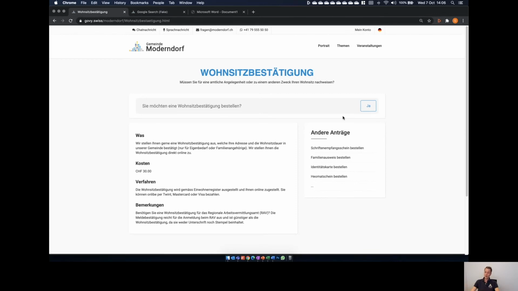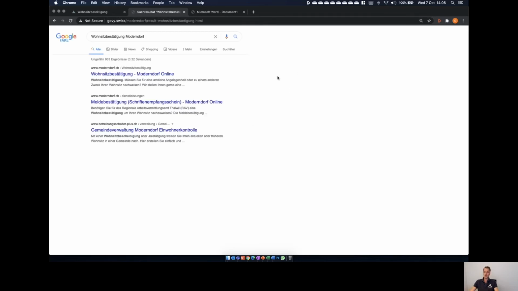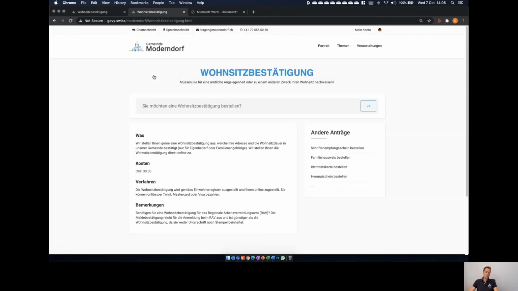For sure, this landing page is as well available over Google. Just to show how it could look, because many people go into Google and look for confirmation of residence for Moddendorf. Then they type in the Google search, and most likely Google will bring that in the first three results, really the Wohnsitzbestätigung, confirmation of residence of Moddendorf. So you can click on it, and that's the second way you can come to that landing page.